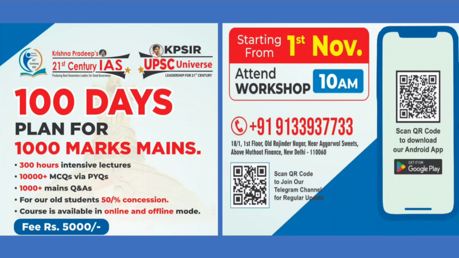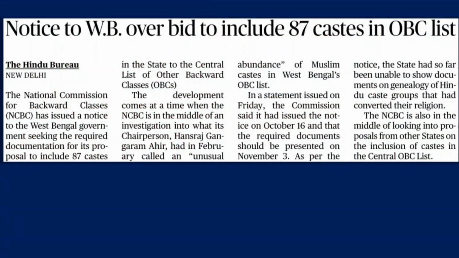Now, let us look into the first article for the day. Notice to West Bengal over bid to include 87 castes in OBC list. The National Commission for Backward Classes has issued a notice to the West Bengal government seeking the required documentation for its proposal to include 87 castes in the state to the central list of other backward classes.